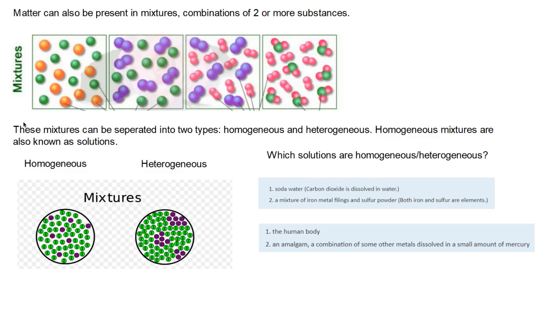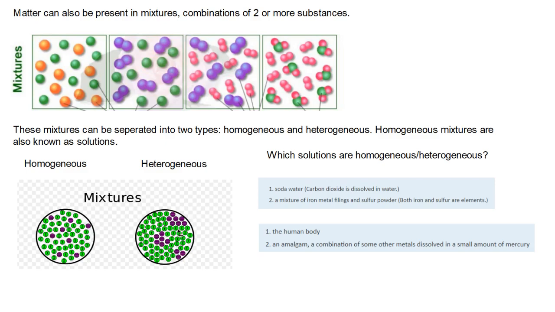And these mixtures can be separated into two types, homogeneous and heterogeneous. I don't know how to pronounce this. I'm pretty sure it's pronounced heterogeneous somewhere, but I'm going to say homogeneous and heterogeneous. Homogeneous mixtures are also known as solutions. So here, how do you differentiate between the two? This is a homogeneous mixture right here. So think of water and salt, right? When you put salt in water, you mix it, boom. Salt dissolves, boom. You get a homogeneous solution of salt water.